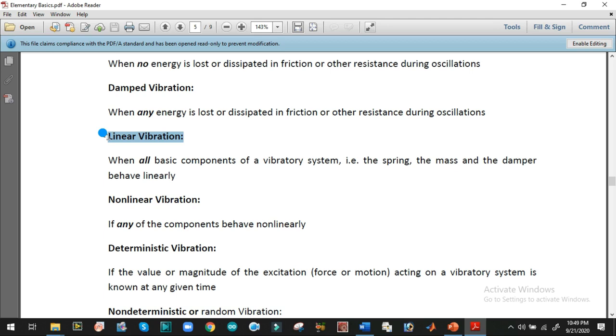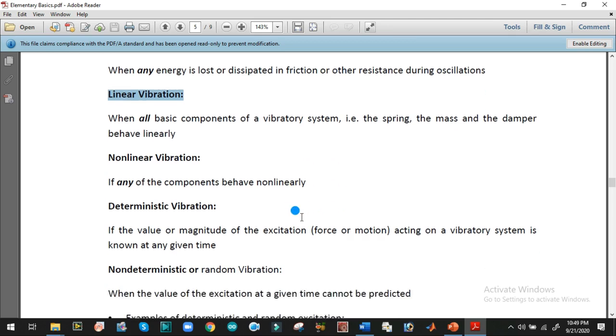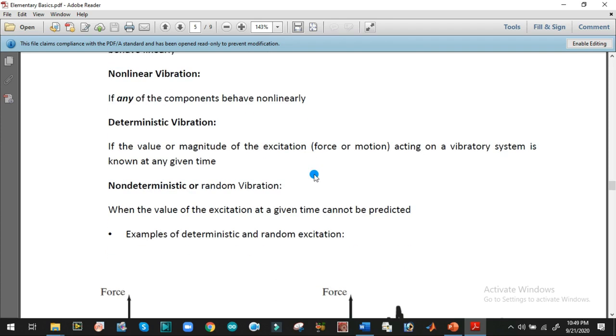But if any element of the vibrating system is considered non-linear, it will provide a non-linear vibration, and this will provide a very complex or non-periodic signal, and that can only be solved with the help of advanced mathematical models.